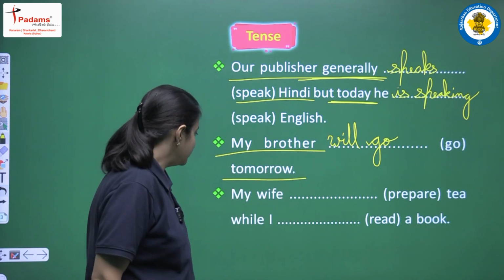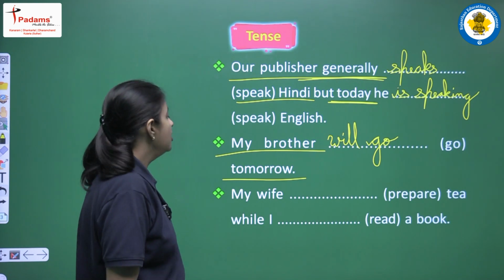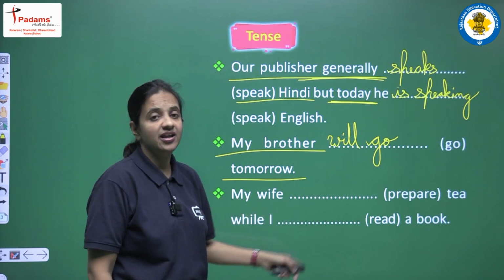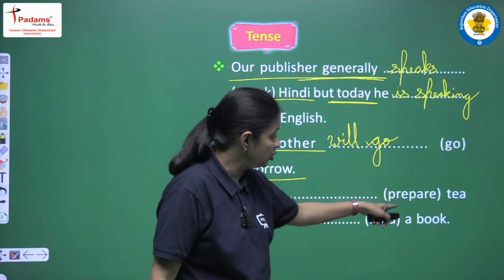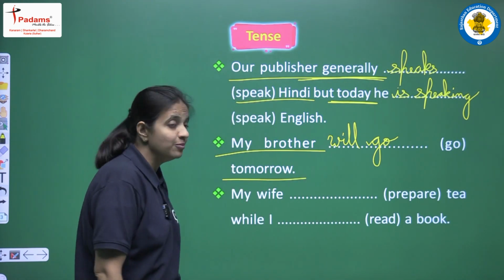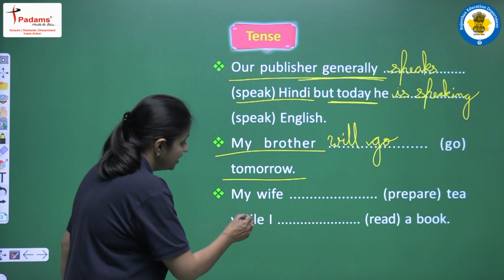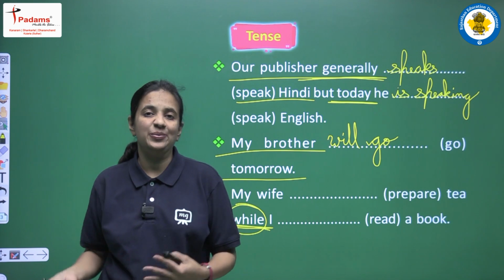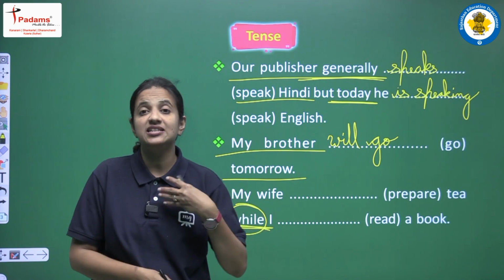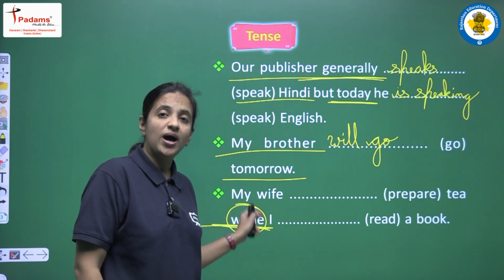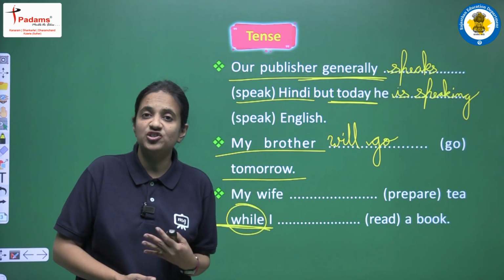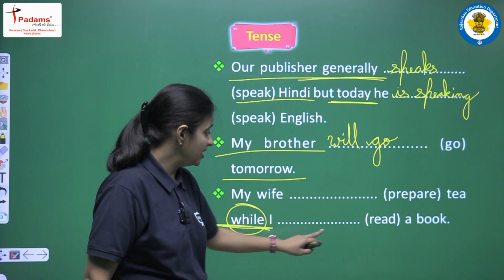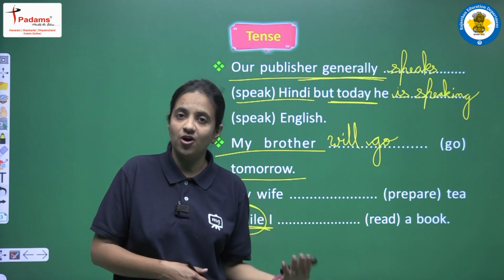Okay. Next, my wife prepared tea while I read a book. Again, we are having a sentence in which we are having two blanks and we are having two different actions, right? And one more thing that you have to observe here, that we are having while in the sentence. एक चीज हमने जब हम टेंस कर रहे थे, हमने ये चीज बहुत बार डिस्कस की थी, हमने ये चीज बहुत बार एग्जाम्पल्स में देखी थी, that when we are having while in a sentence, so one thing is very much clear that after while we have to use continuous form, right? So ये चीज तो क्लियर है कि इस ब्लैंक में हमें क्या करना है, continuous form हमें यूज करनी है.